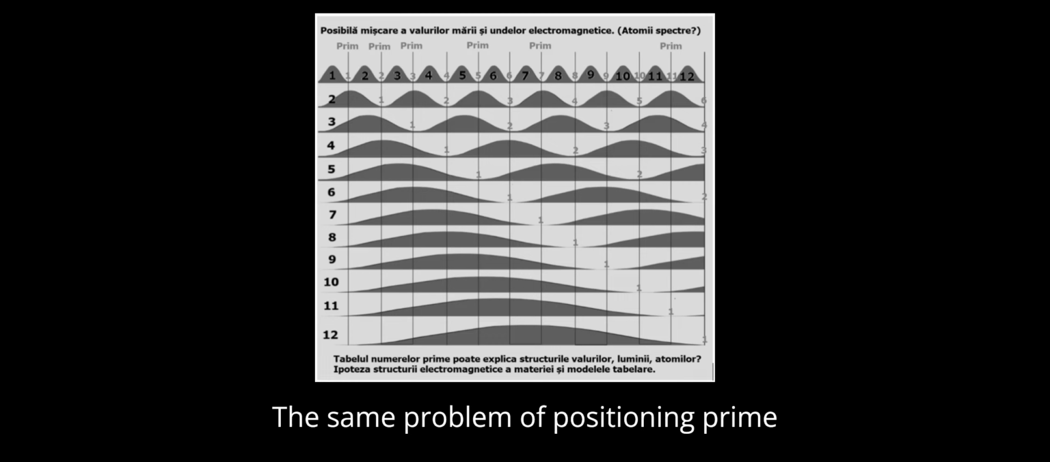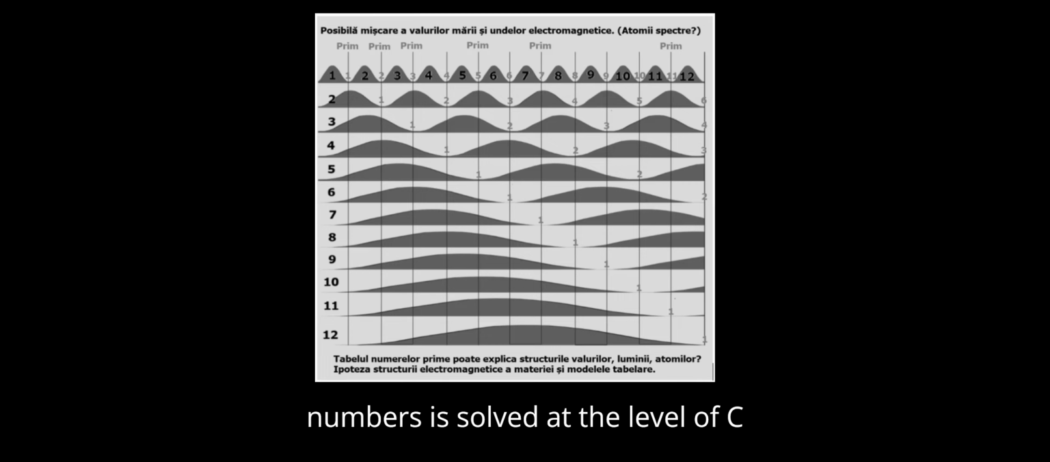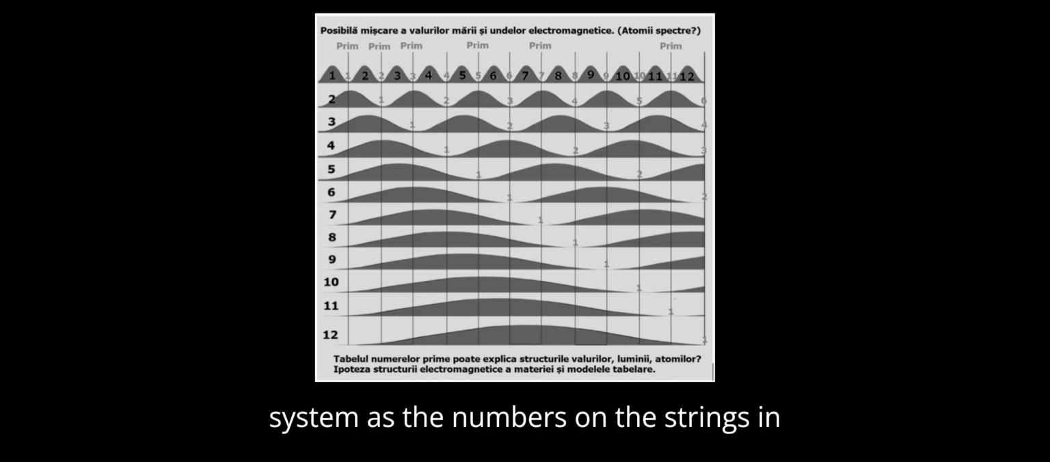The same problem of positioning prime numbers is solved at the level of sea waves. If waves are created on the same system as the numbers on the strings in the table.